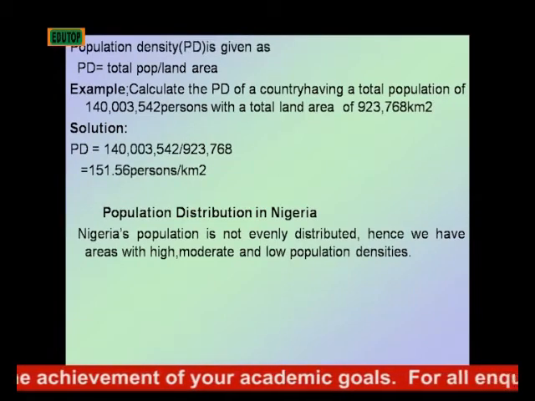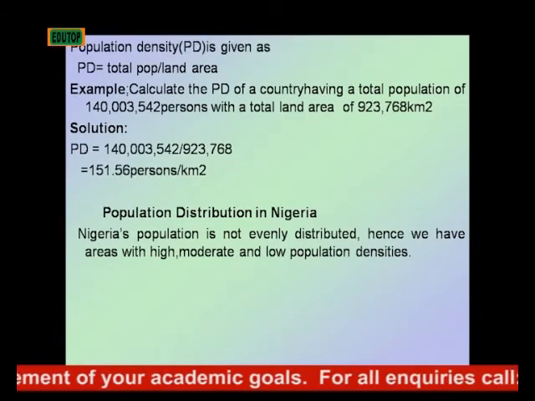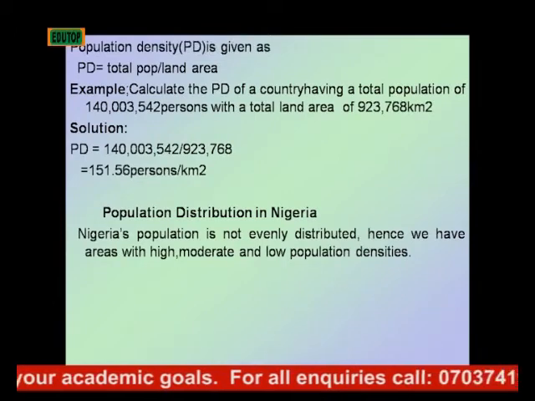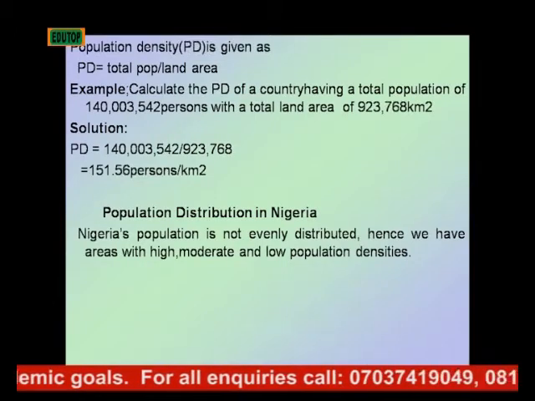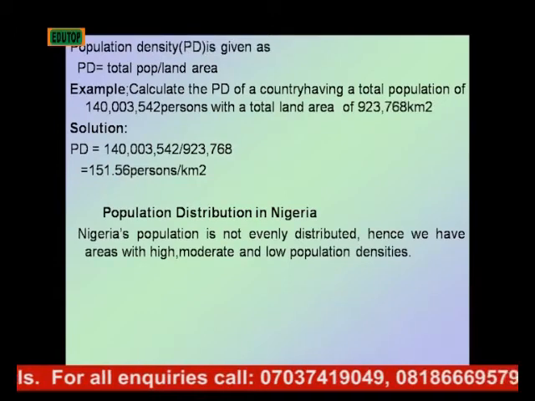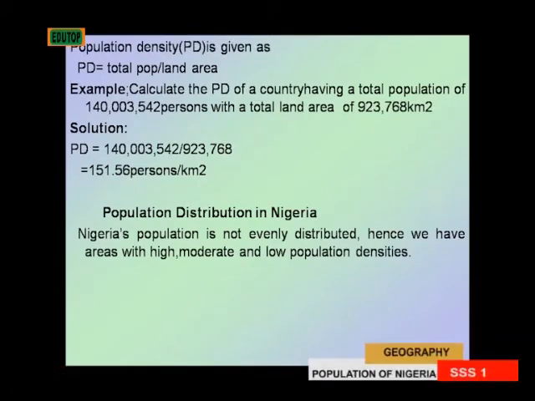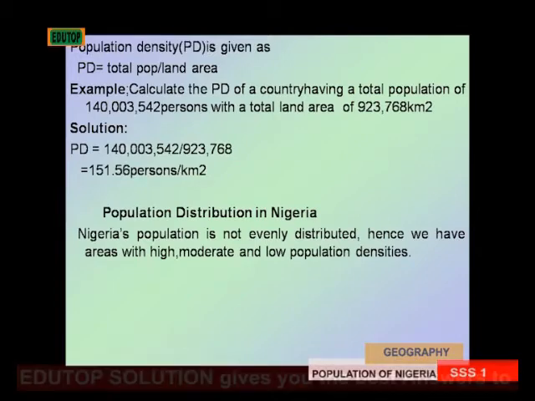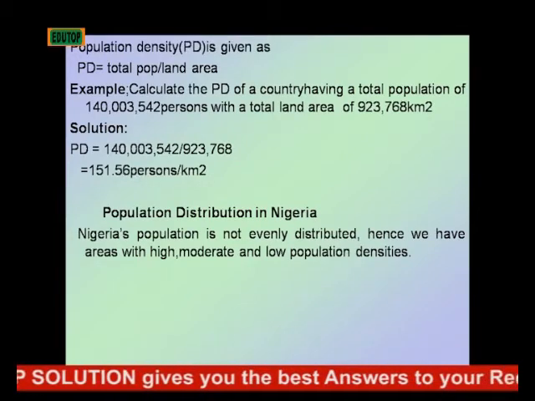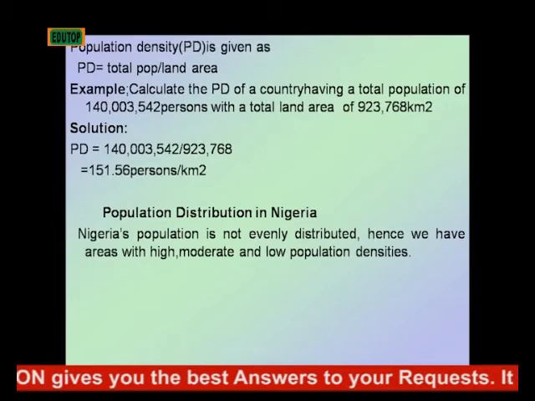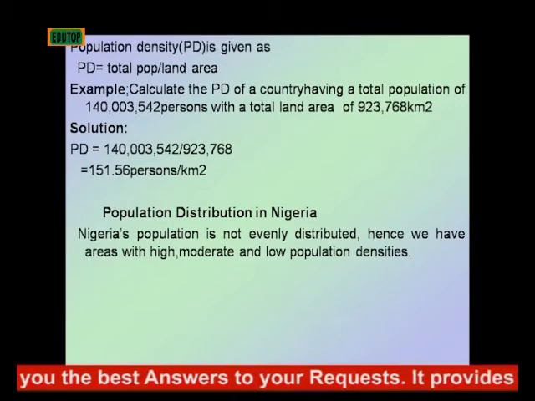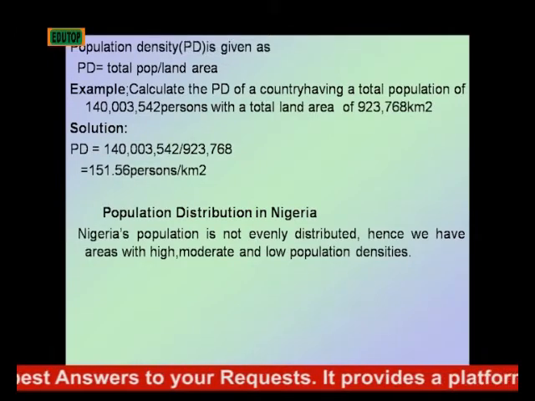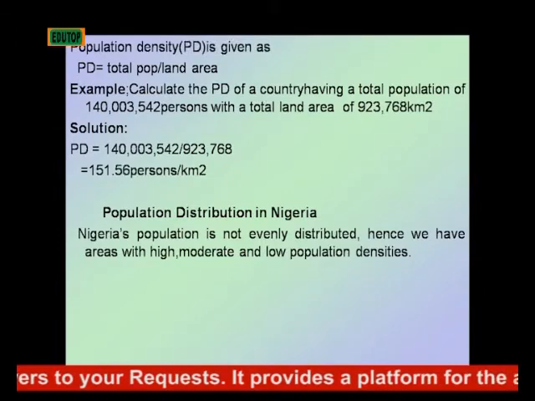Now, the question says, calculate the population density of a country having a total population of 140 million and 3,542 persons, with a total land area of 923,768 kilometers square.